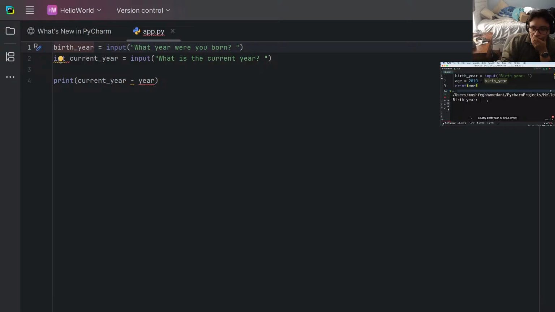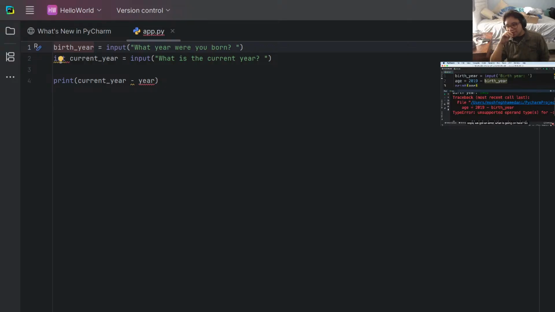So my birth year is 1982. Enter. Oops, we got an error. Whenever you see this red message, that means there's something wrong in your program. With the information here, you can find exactly where the error is: integer minus a string. Next to the file, you can see the file that generated this error. In this case, that is app.py.